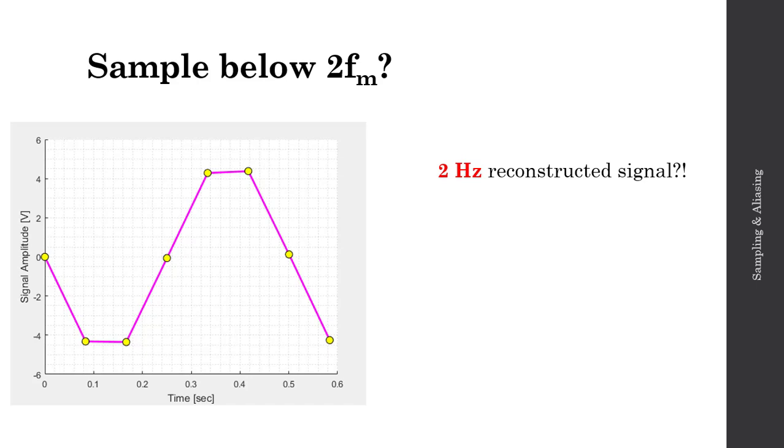The big question then is, what happens if I sample below this Nyquist-Shannon limit? What if I sample below twice the maximum frequency of my signal? Well, we've foreshadowed this a bit in the previous example, when we had our 10 Hz sine wave that we were sampling at 12 Hz, and we get what appears to be a 2 Hz reconstructed signal. So instead of the 10 Hz signal that I'm expecting, I saw what appears to be a 2 Hz signal out of my sampled signal.